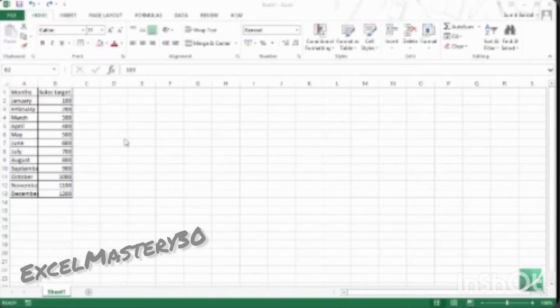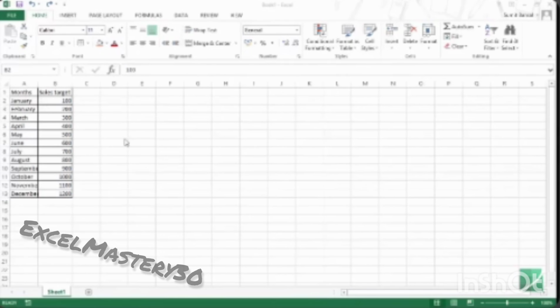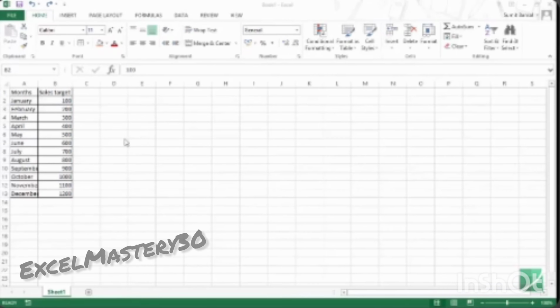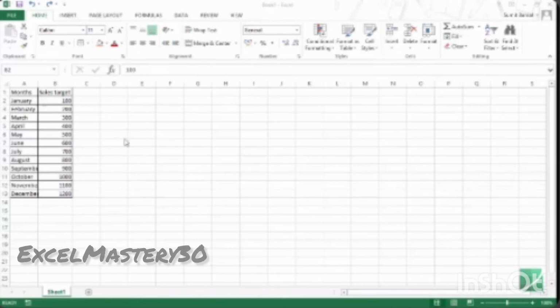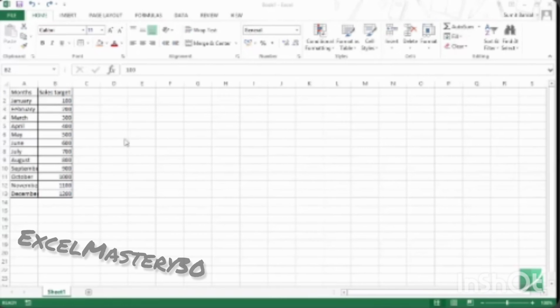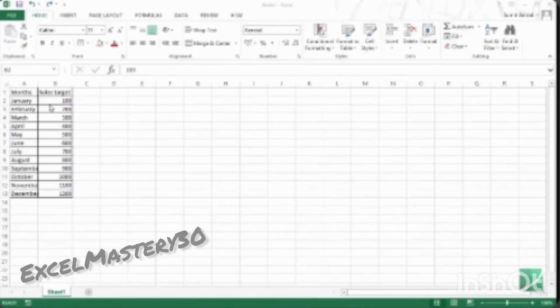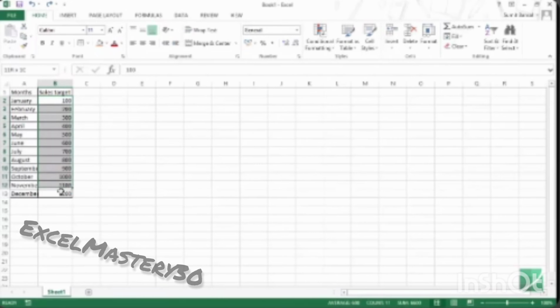Looks to you as a user. It does not mean that the data changes, but it is a clothing to the data where it would dress it up in different ways the way you want it. So for example, here I have these sales targets. Let me show you a very simple number formatting technique.